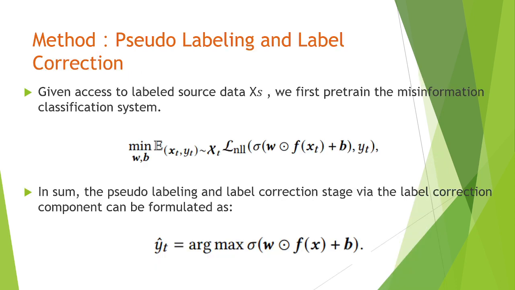Given access to labeled source data, we first pretrain the misinformation classification system. Then the pseudo-labeling and label correction stage via the label correction component can be formulated as this. After label correction, we filter the pseudo-labels to select a subset of the target examples for contrastive adaptation.